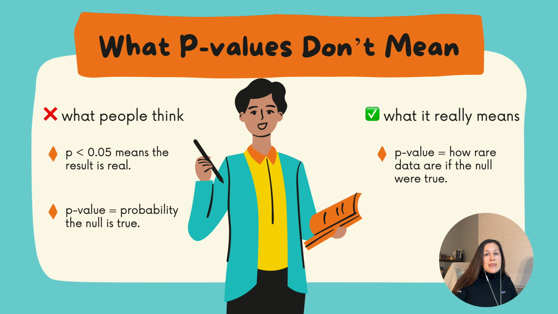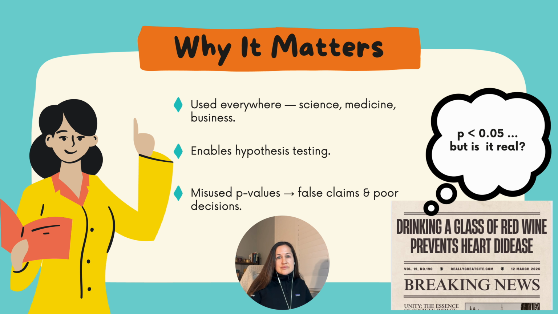And that's why good analysts never rely on p-values alone. They always look at sample size, effect size, and confidence intervals to understand the full story. Even though it's confusing, the p-value is still incredibly useful. It helps researchers, doctors, and data scientists decide whether the result could just be random noise or might show a real effect.